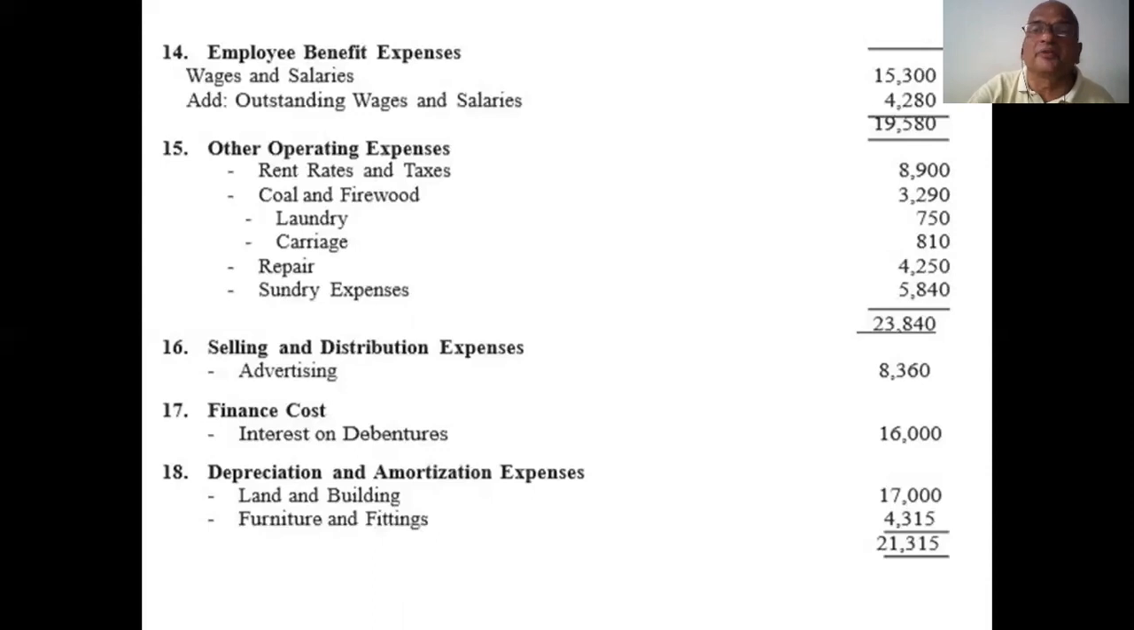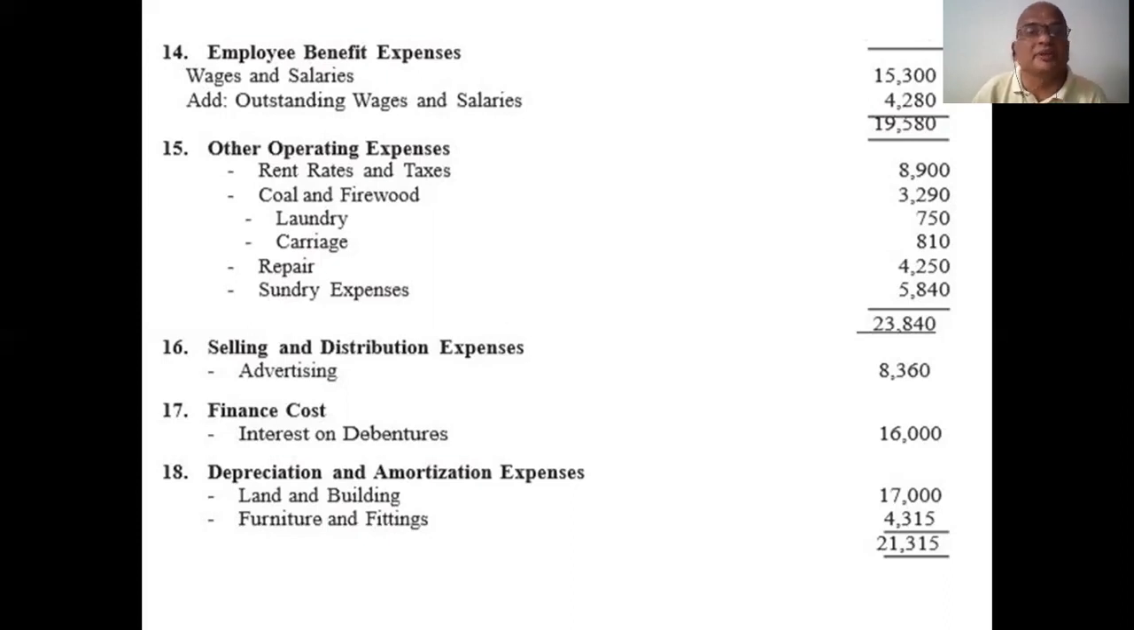Next, employee benefit expenses. What are they? Wages and salaries. Add outstanding wages and salaries. Here, in adjustments, they given outstanding wages and salaries. Actually, in general practice also, we add outstanding amounts to the concerned items. Already I told. Here you add wages and salaries 15,300. You add these three items, 19,580.